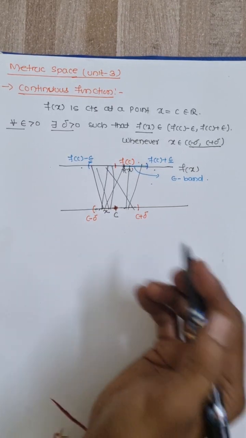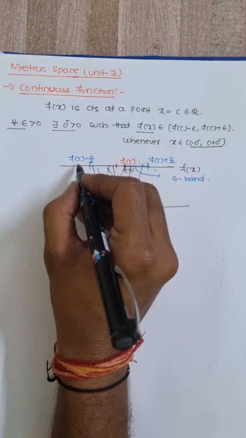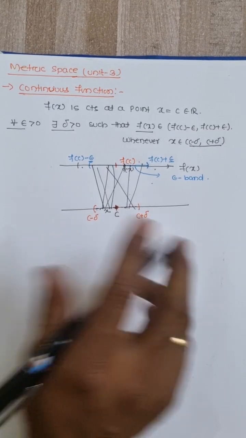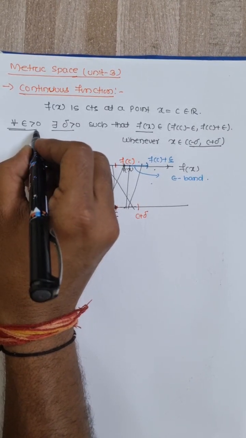Now if I change my epsilon, accordingly delta will change. So for every epsilon given there exists a delta, a delta depending on epsilon, such that